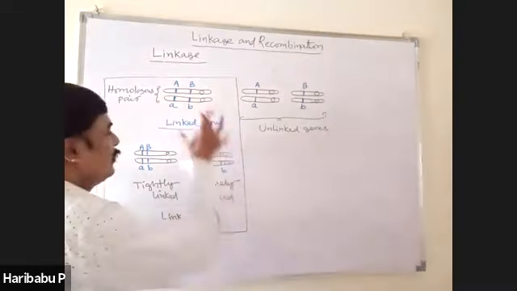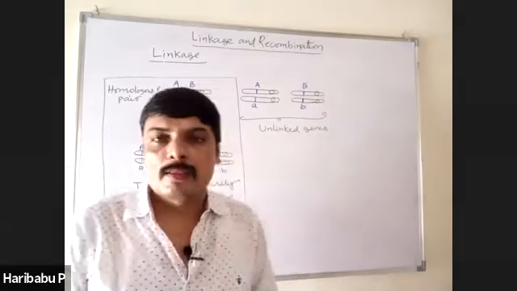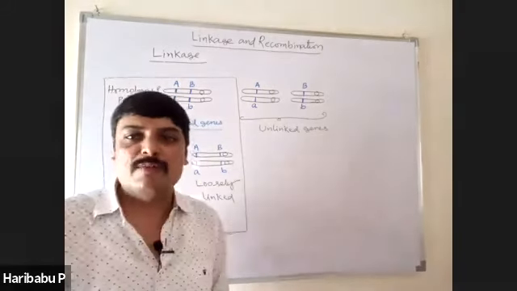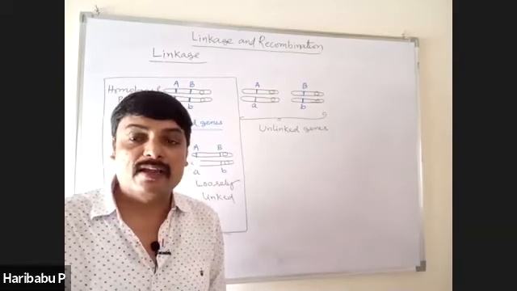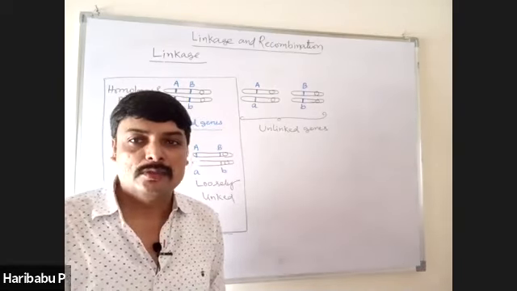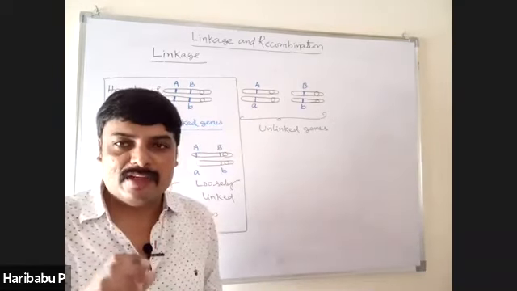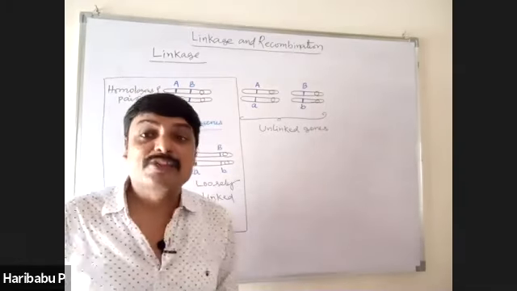Now, the linked genes form the deviation from Mendel dihybrid crosses, because Mendel did not find linkage. That means Mendel missed the linkage by chance.